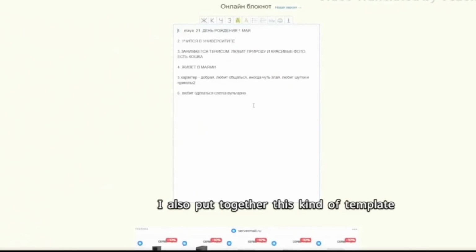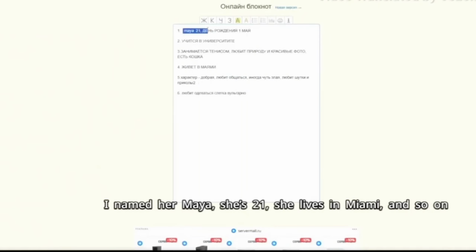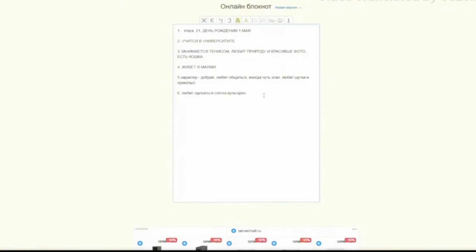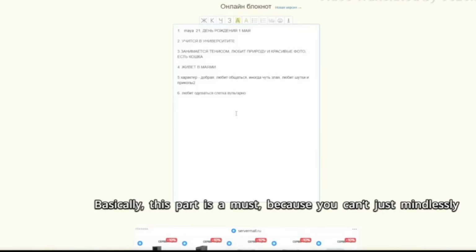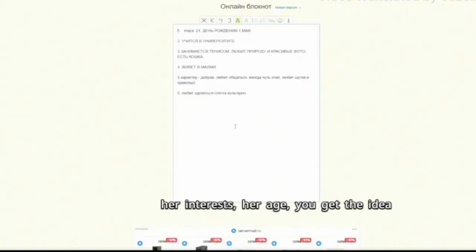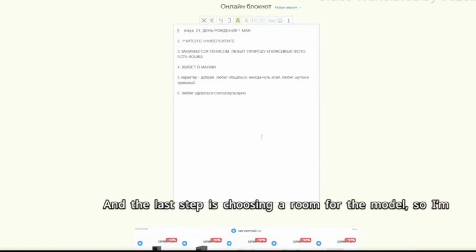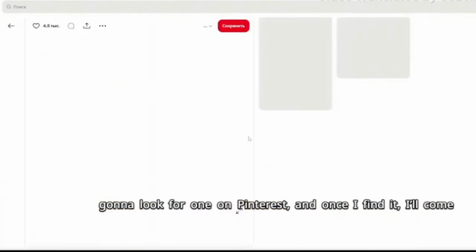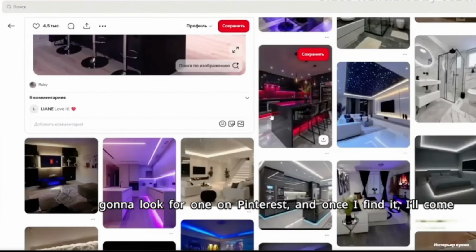I also put together this kind of template. I named her Maya, she's 21, she lives in Miami, and so on. Basically, this part is a must, because you can't just mindlessly work with photos, you need to define the model's personality, her interests, her age. You get the idea. And the last step is choosing a room for the model, so I'm gonna look for one on Pinterest, and once I find it, I'll come back.